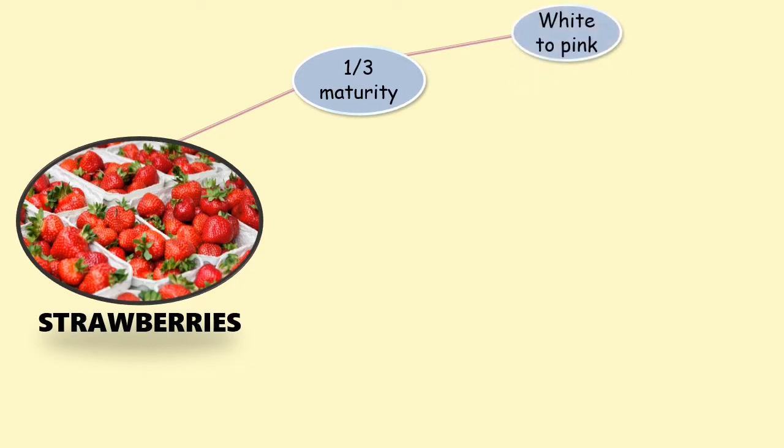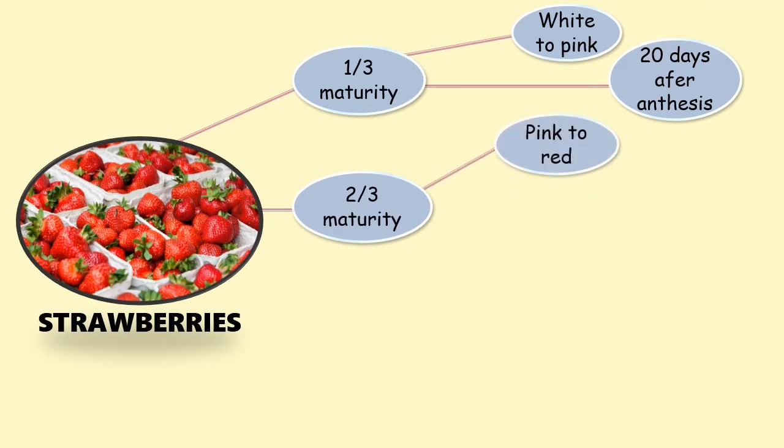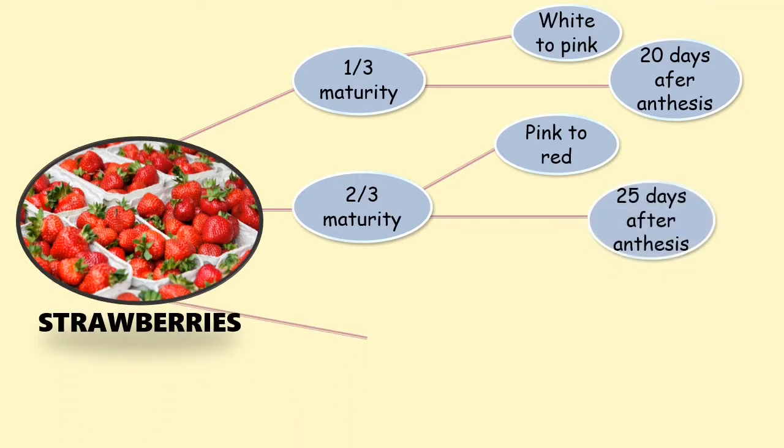Lastly, we have strawberries. Strawberries have three maturity index stages. The first one is 1/3 maturity, where the color is white to pink, which appears 20 days after anthesis. 2/3 maturity, the color is pink to red, which appears 25 days after anthesis.